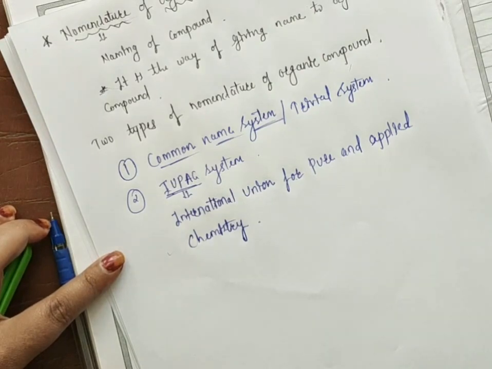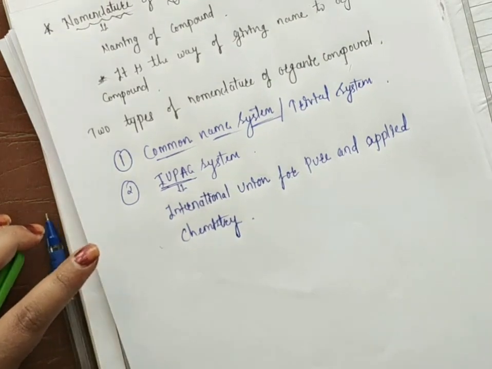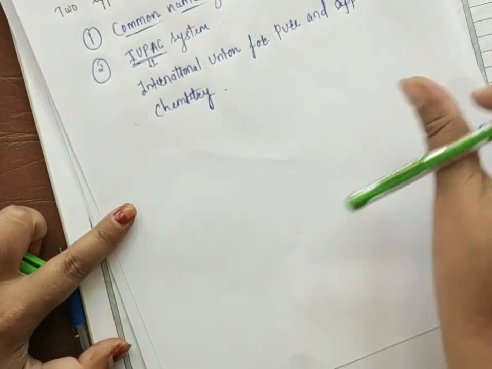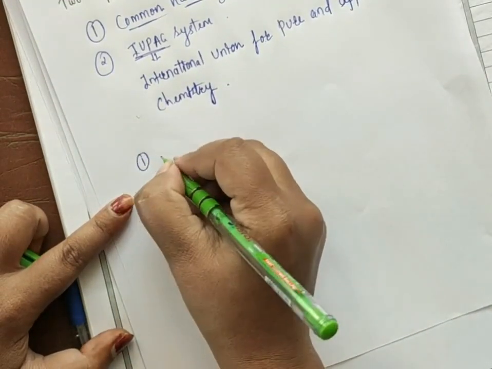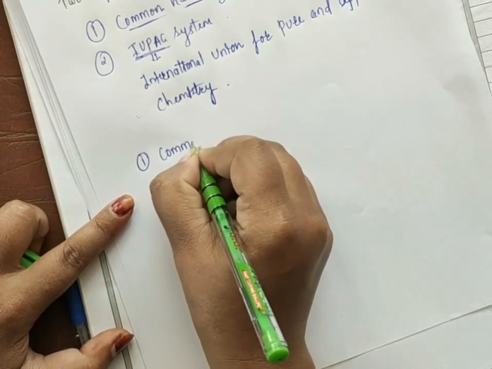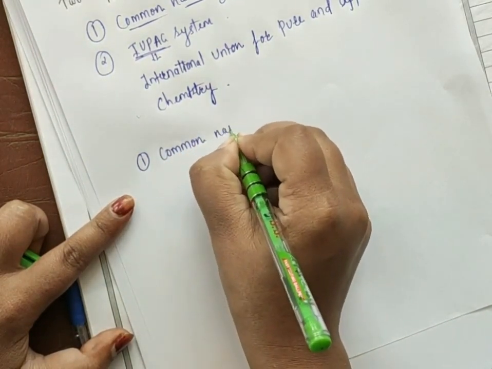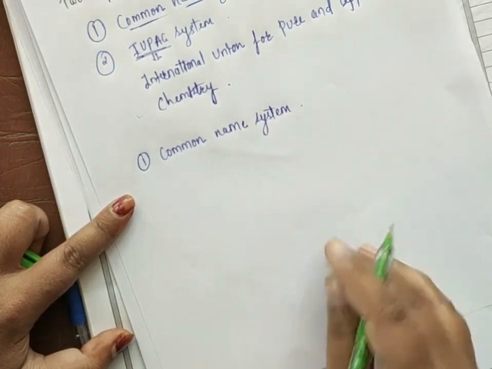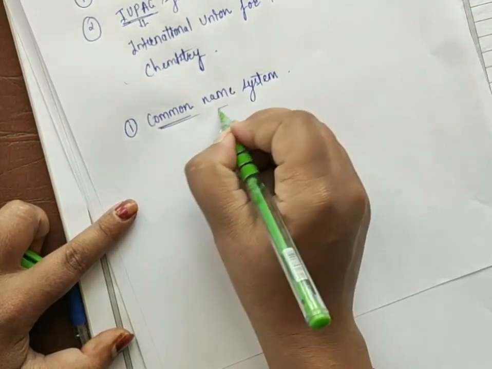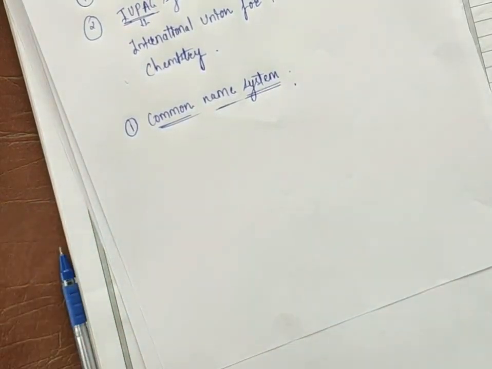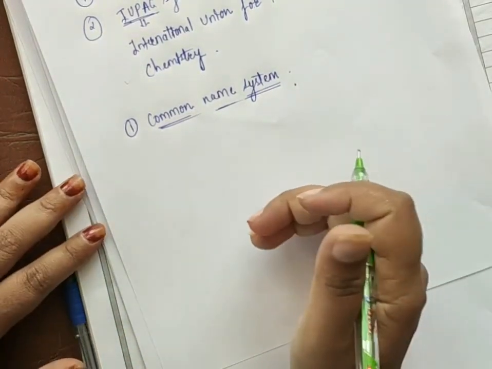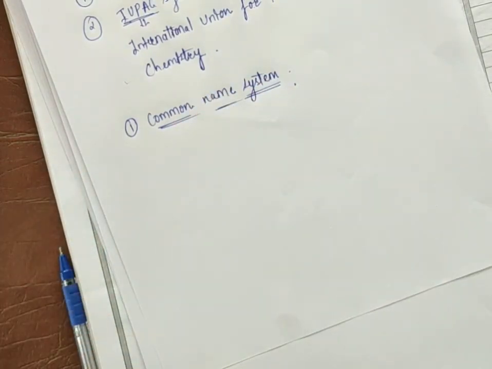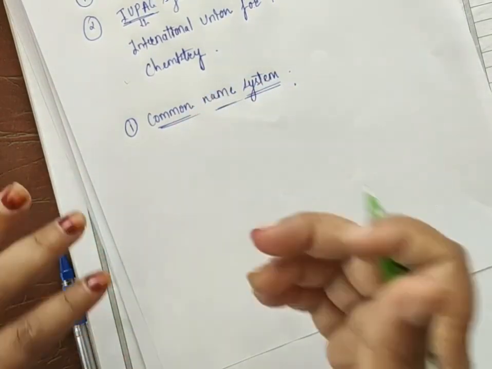So what is the meaning of common name system? I will write here: common name system. It is a non-systematic name. In this system, we are giving the name for the organic compound in a non-systematic way.